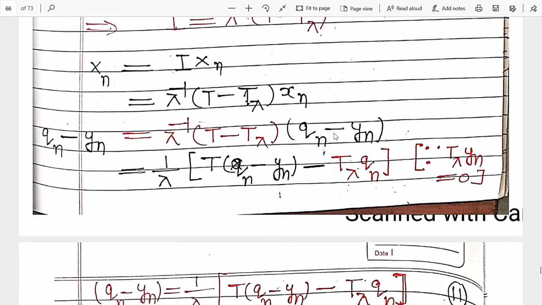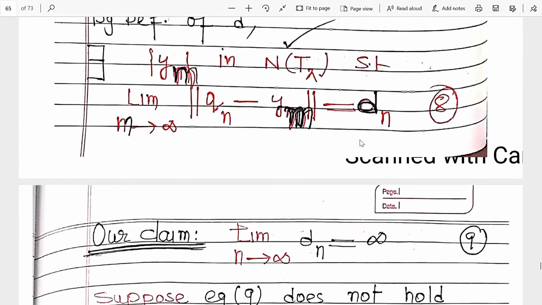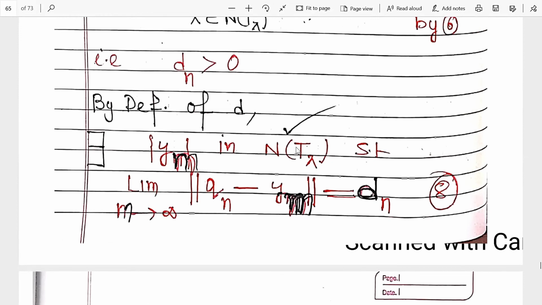Now again substitute, again operating. First operate with the T, that is this. Now second, operating with the T lambda, this will become T lambda qn, this term. Second, T lambda yn. This yn belongs to the nullity of T lambda.